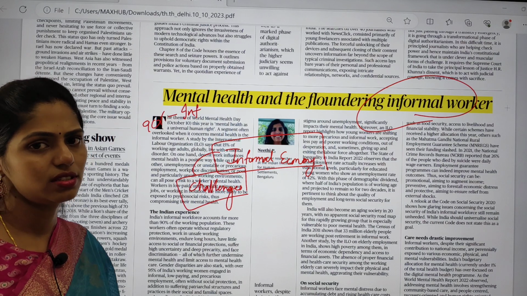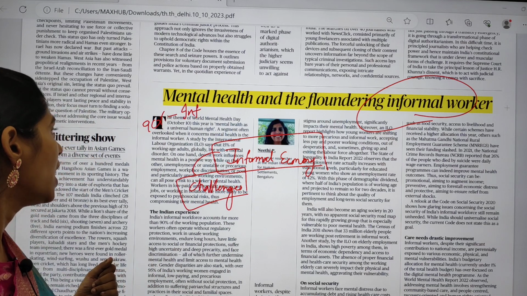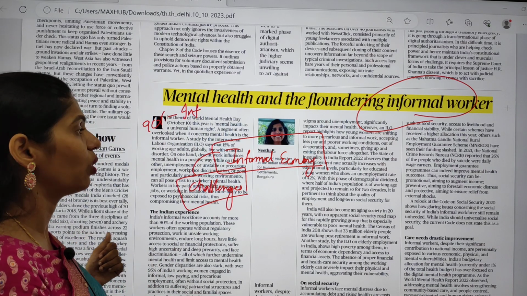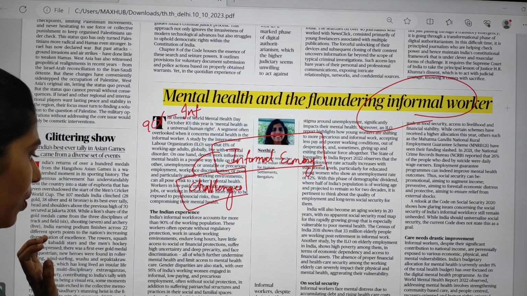Okay, so because of this, yes, we are seeing there will be uncertainty among informal workers and they will be facing some mental health consequences as well. So we have to see this topic and it is most important.